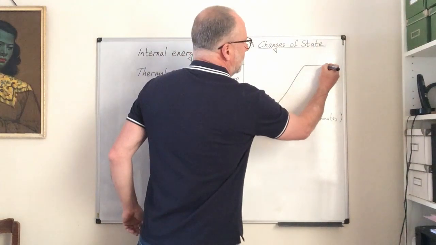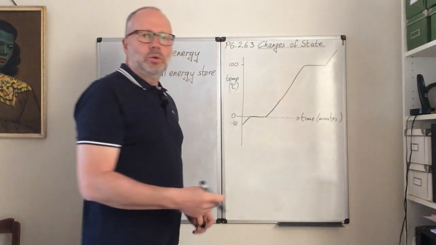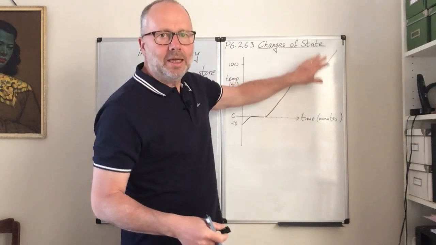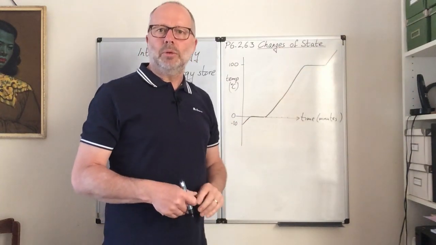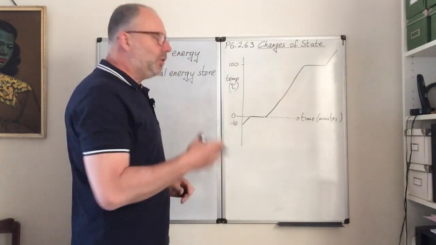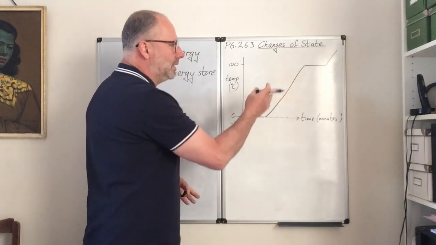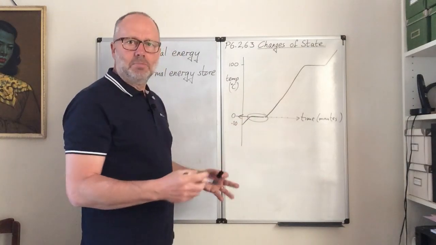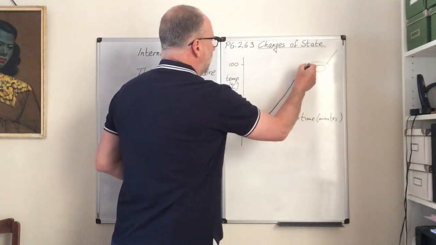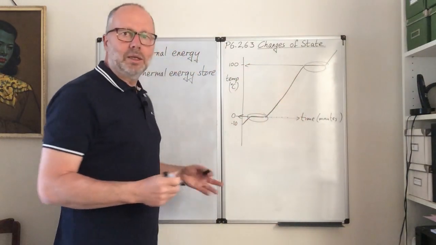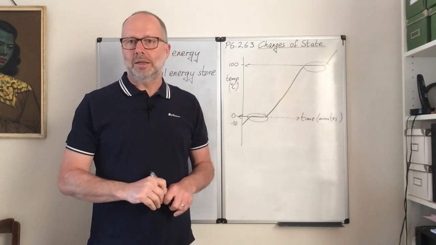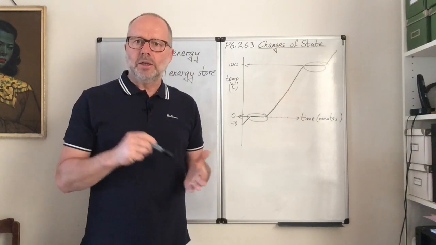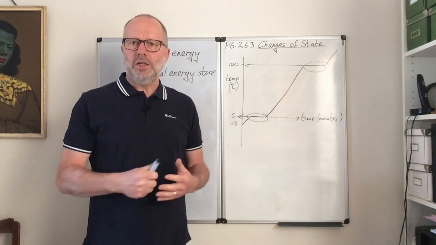And if you were to capture that water vapor and then start measuring the temperature, once all the water had evaporated, then the temperature of the water vapor would continue to increase. So if you see a graph like that, you can say this point here, 0, that is the melting point, and this point here, 100, as is water, that is the boiling point. You need to be able to recognize that in those graphs. Right, so that is it for solids, liquids and gases and the changes of state.